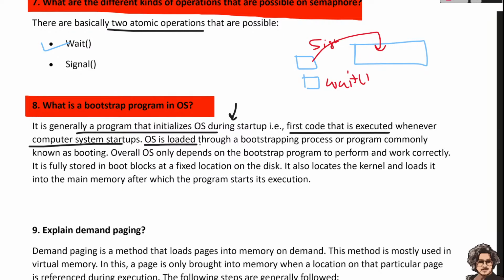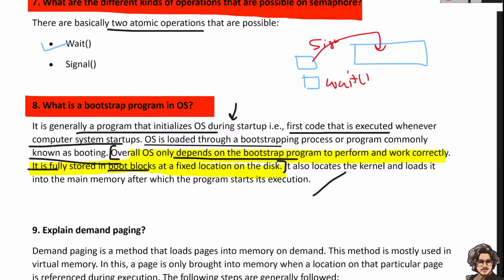The OS is loaded through the bootstrapping process, or the program commonly known as booting. The overall OS depends on the bootstrap program to perform and work correctly, and it is fully stored in the boot block at a fixed location on the disk.